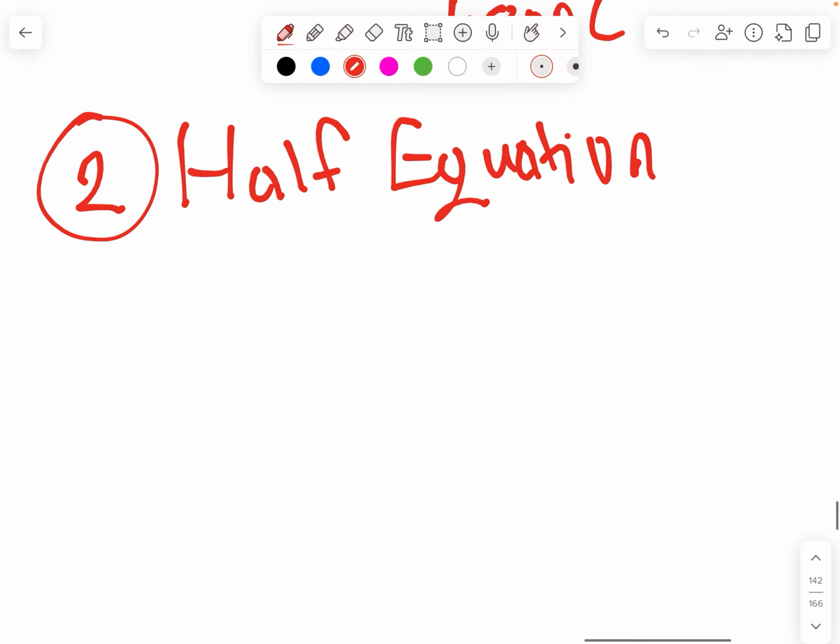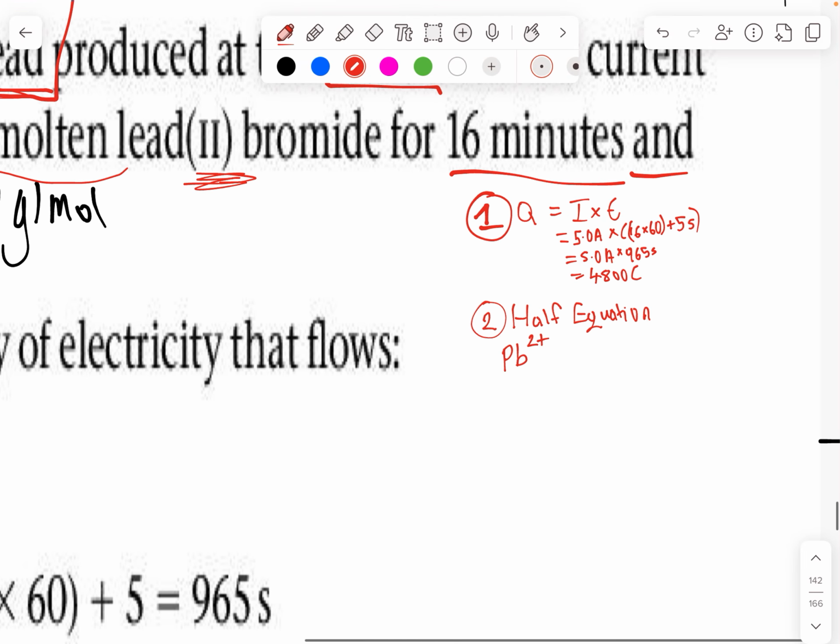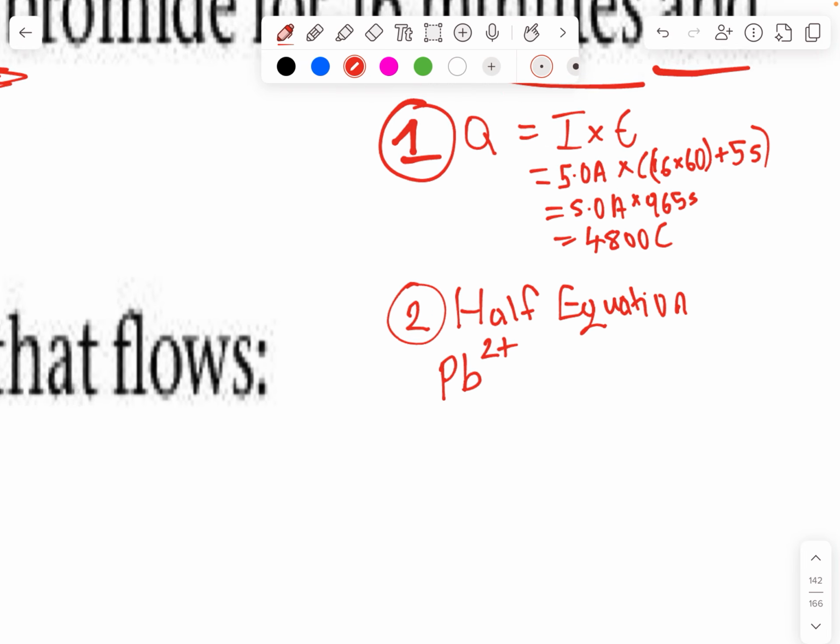So let me write that here. Our element symbol for lead is Pb, and lead has a 2+ charge. As I said, this is a giveaway for the charge of lead, that 2 right there.